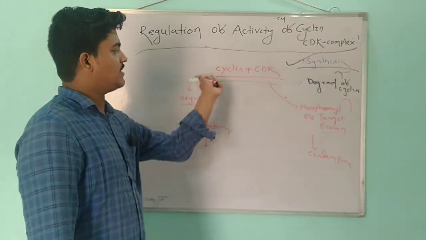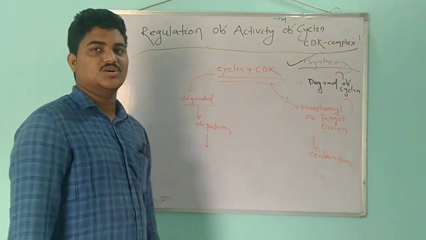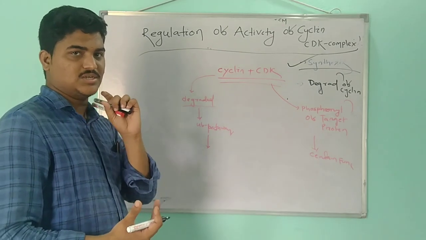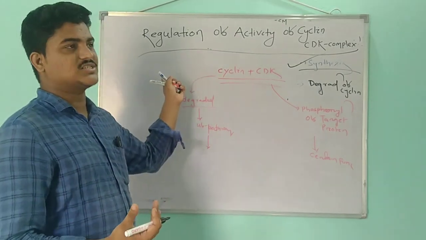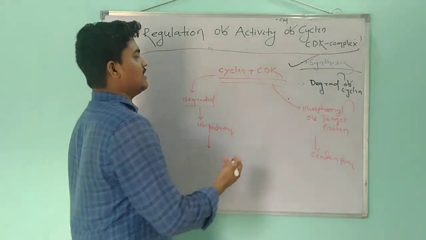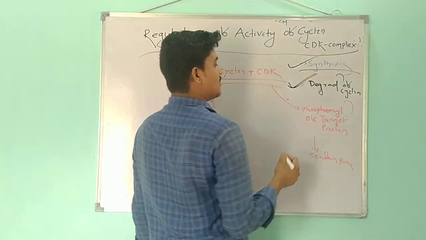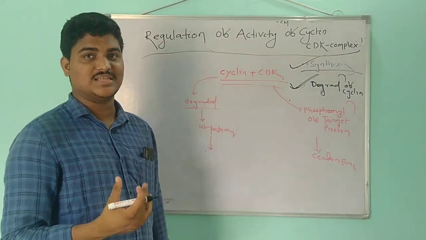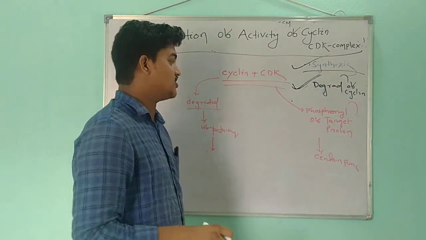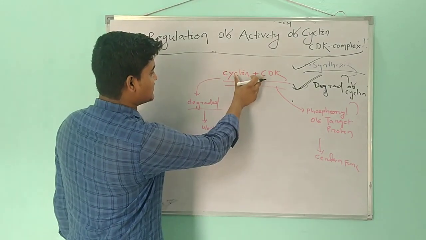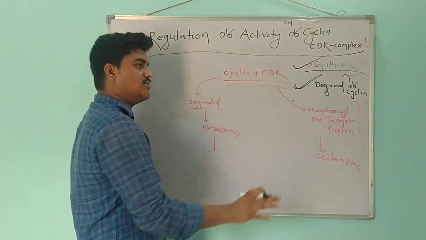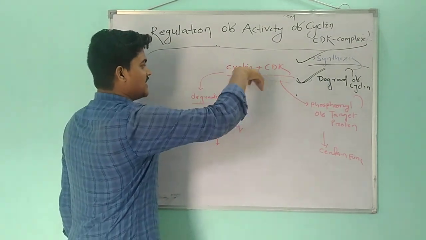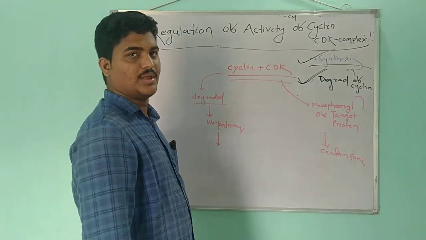Only if cyclin is synthesized will this process happen. So the genes which are coding for cyclin proteins should be active at a certain stage. Again, the degradation of the cyclin causes a decrease in the concentration of cyclin in that stage. After the decrease in concentration, binding between cyclin and CDK breaks. So the CDK is again inactive.